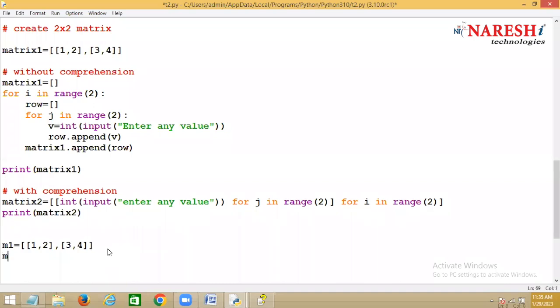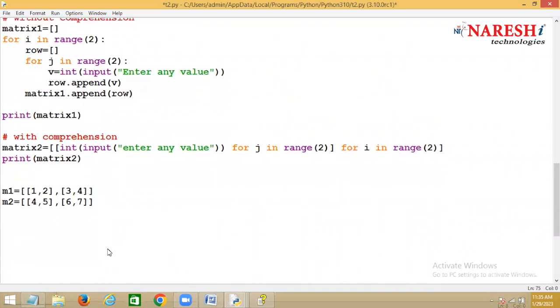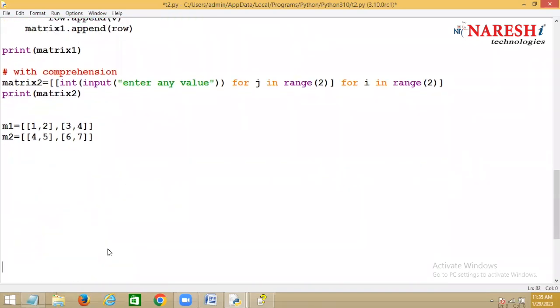Okay. So in the syntax, M2, there is one more list with 4 comma 5 and 6 comma 7. Now I want to add it. I want to add these 2 by 2 matrices. Tell me here. I want to add it.